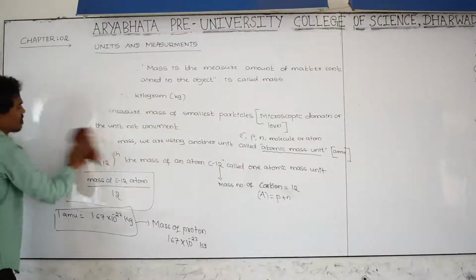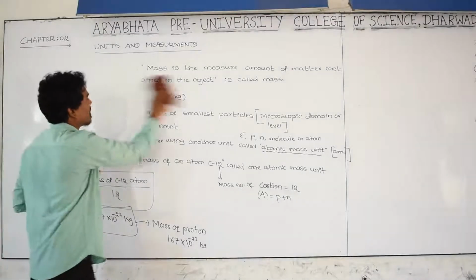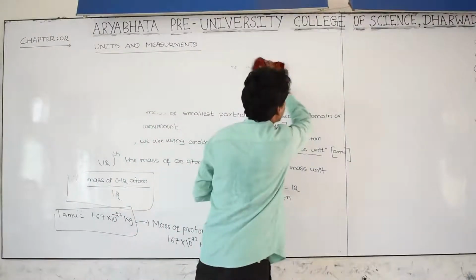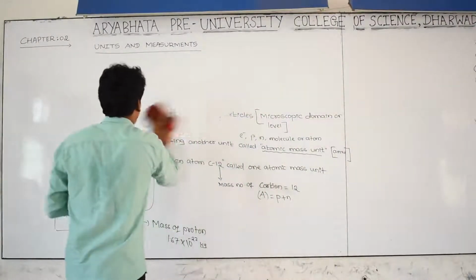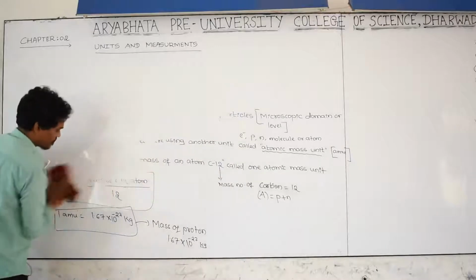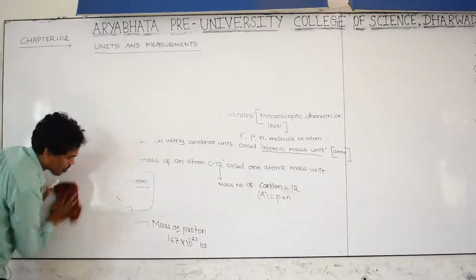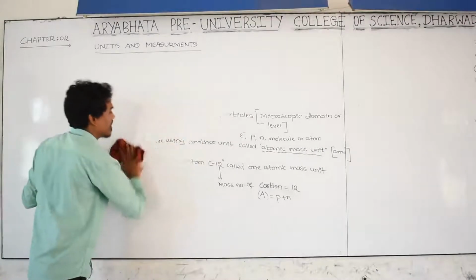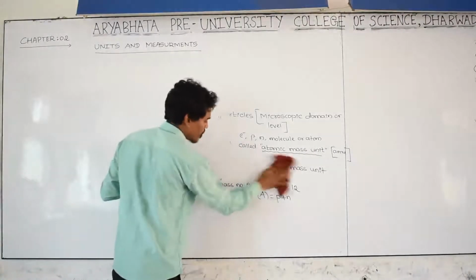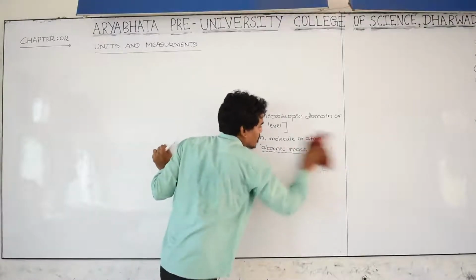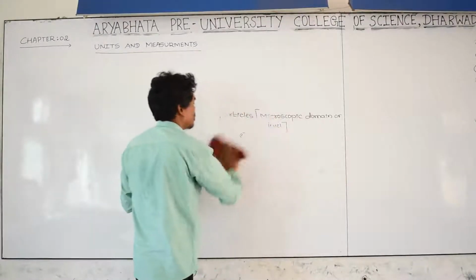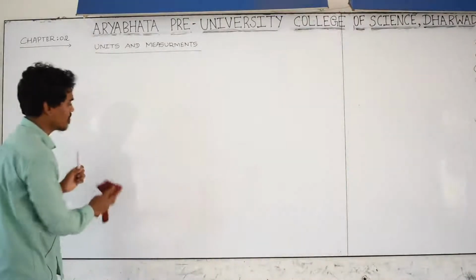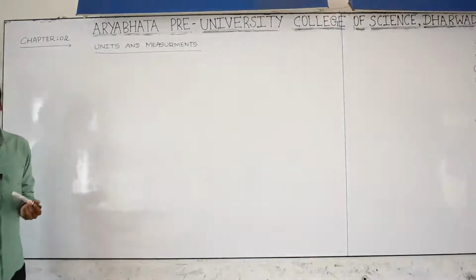As you know very well, the SI unit of time is the second. Please note down how to measure the mass of any body using the unit kilogram. But for microscopic particles, the unit of mass that we are going to use is AMU.